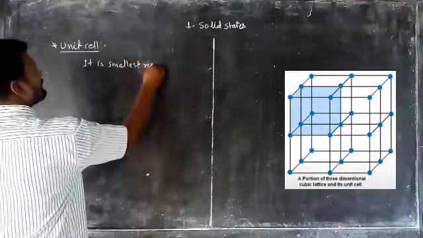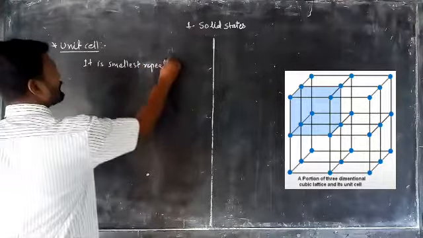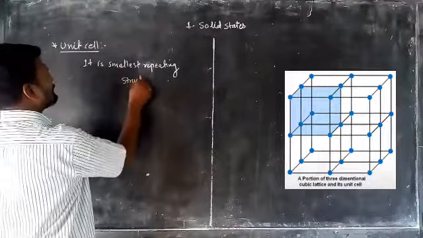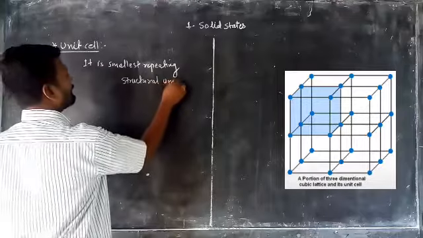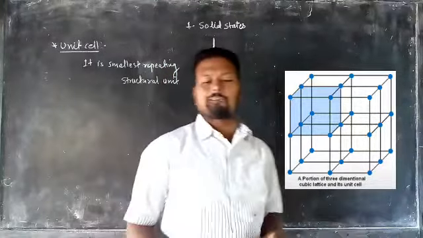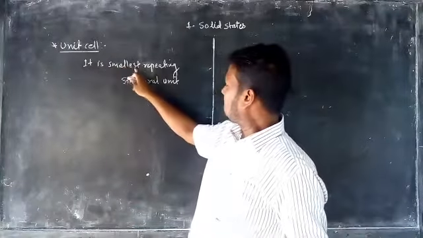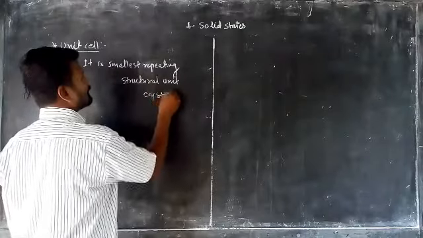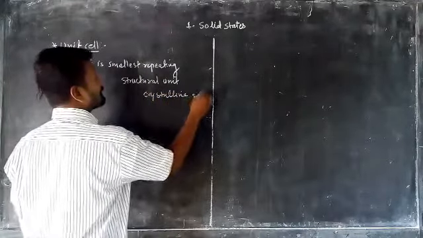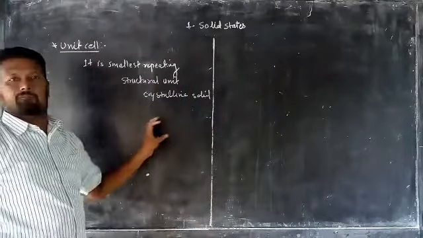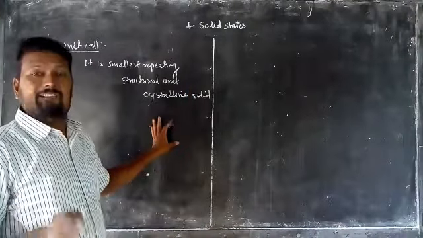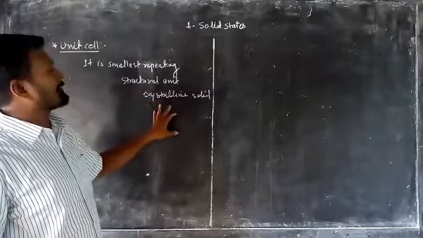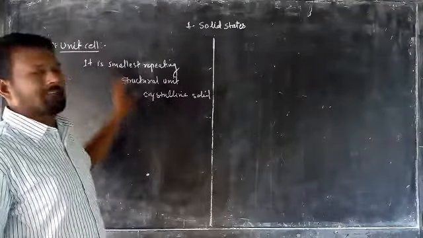the smallest repeating structural unit of a crystalline solid. So we can define it here: it is the smallest repeating structural unit of a crystalline solid. So it has faces, it has edges, it has corners. Okay, all the properties exhibited by the crystalline solid are also exhibited by the unit cell.